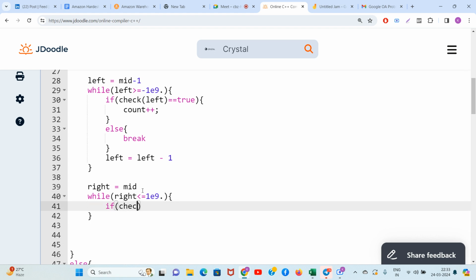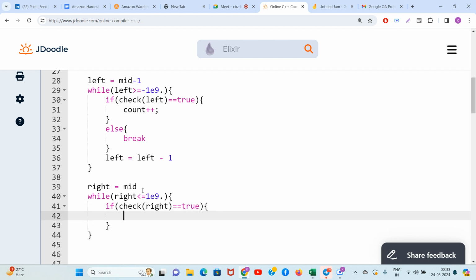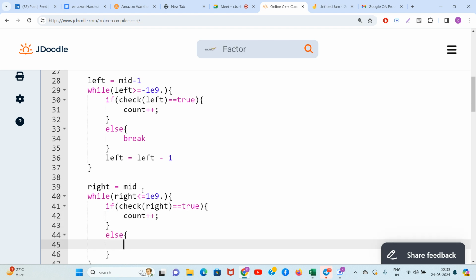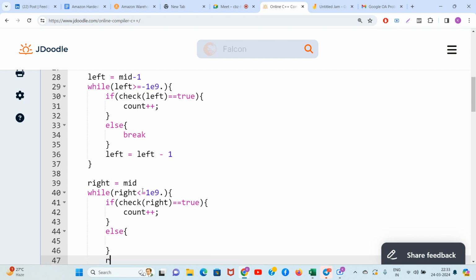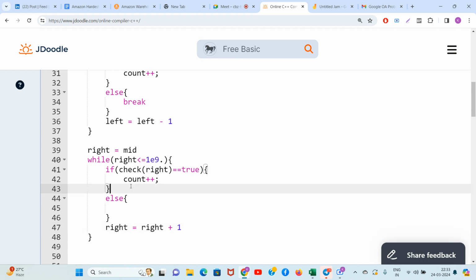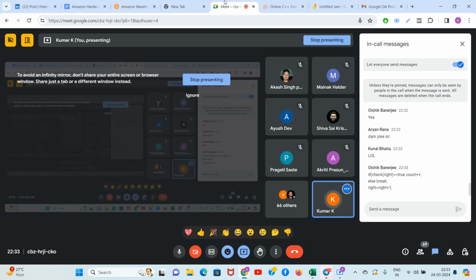If check is correct, if check of right is equal to true. But guys, what if it is not right?